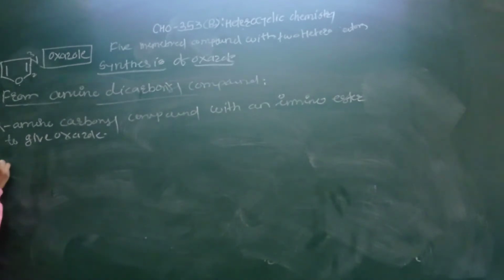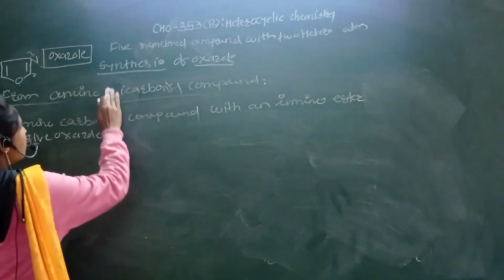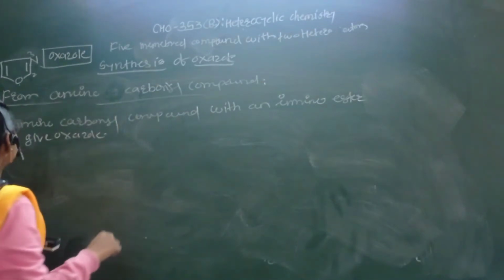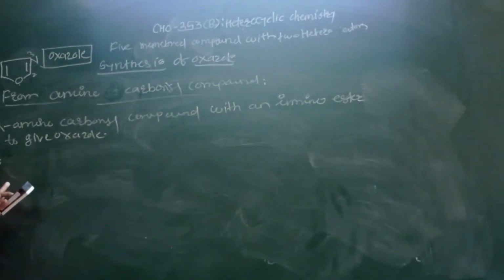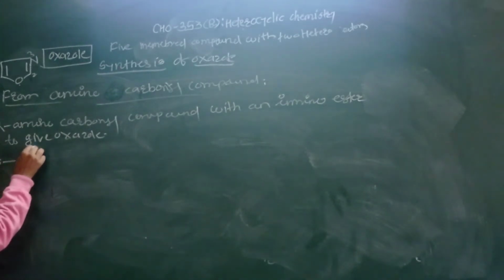So see here, this is the C6H5, alpha amino, sorry, here alpha amino carbonyl compound. So this is the structure of alpha amino carbonyl compound right here, C6H5, that is an NH.